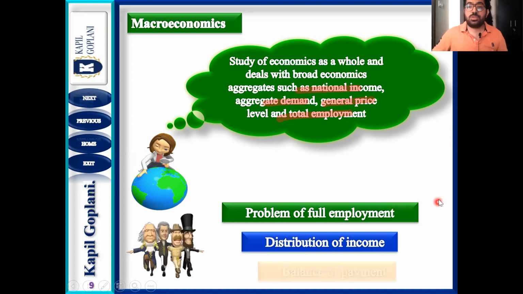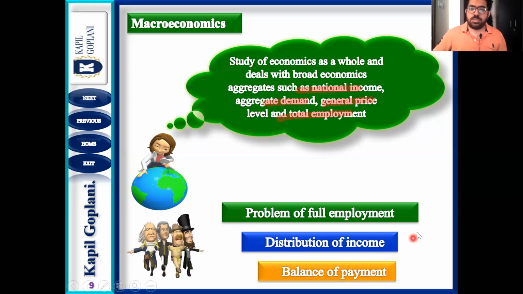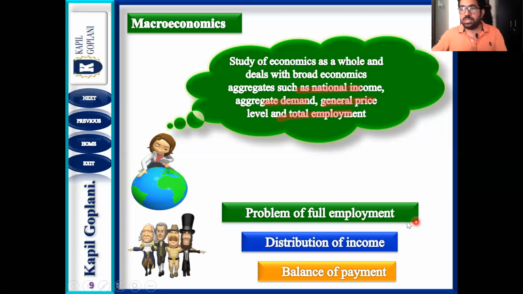Then is distribution of income, where the income has been distributed fairly or not. That is the major task. Then is balance of payment. When I go on to this particular chapter, we'll be able to understand what is balance of payment. It is very much related with the import and export of goods and services.